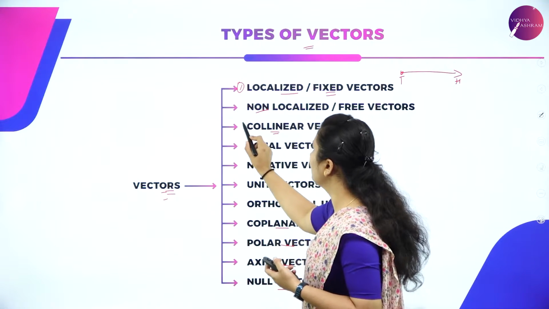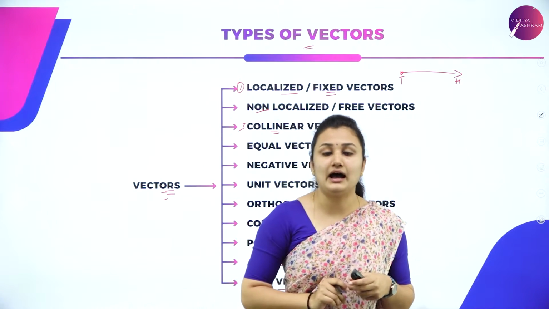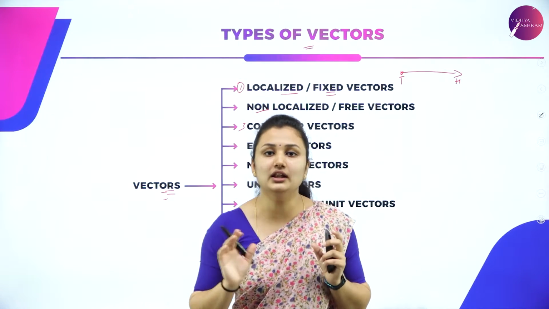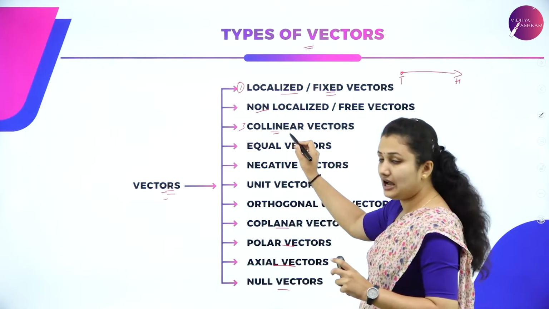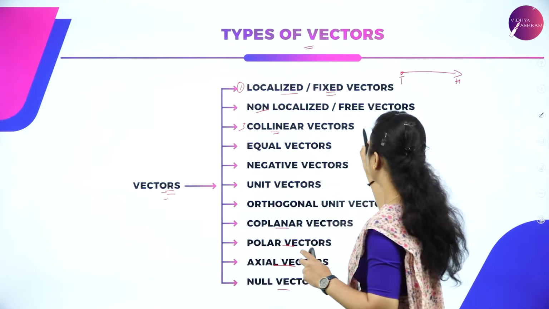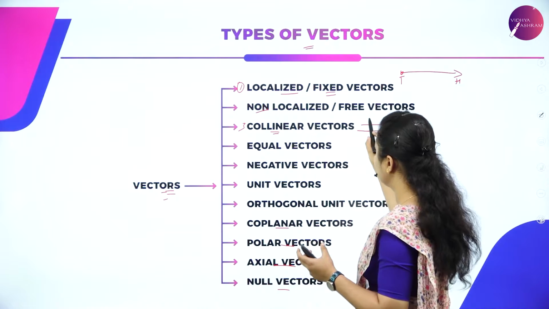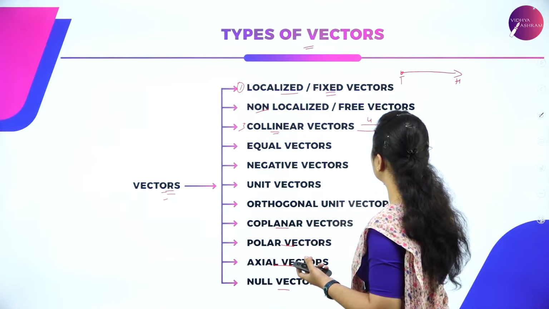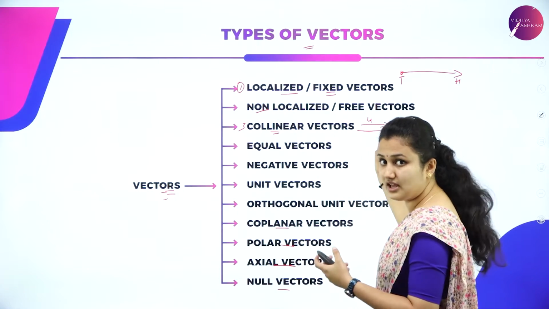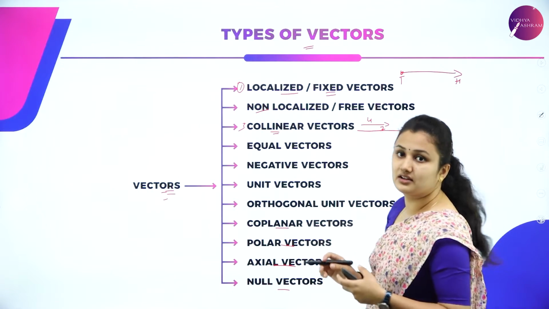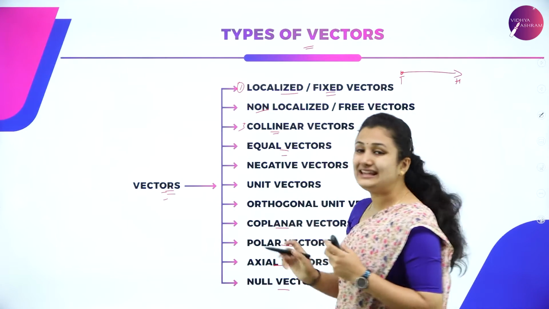Then what do you mean by collinear vectors? Collinear vectors will have equal or unequal magnitudes but the same direction. For example, for the arrows, this magnitude is 4 and this magnitude is 7. It might have equal magnitudes, 4 and 4, or unequal, 4 and 7. But the direction of the vector is the same. That is a collinear vector.